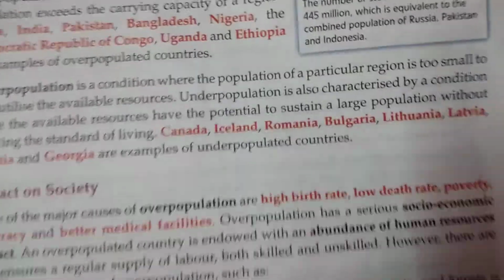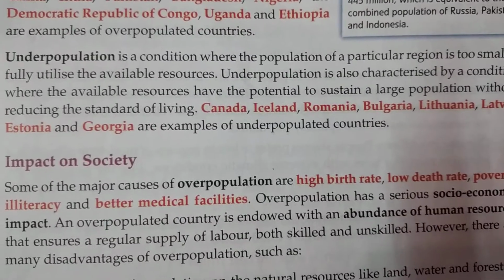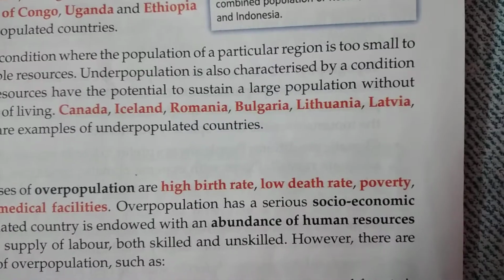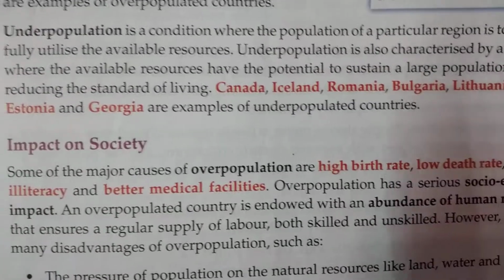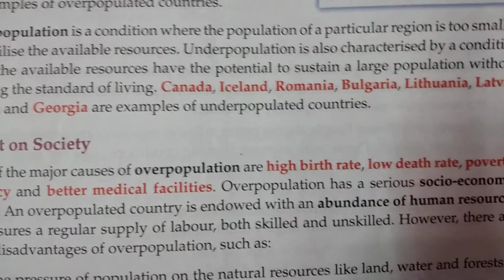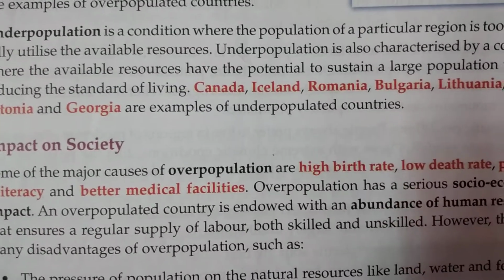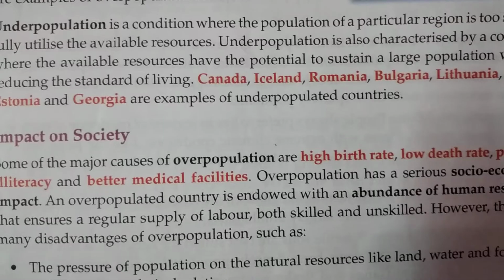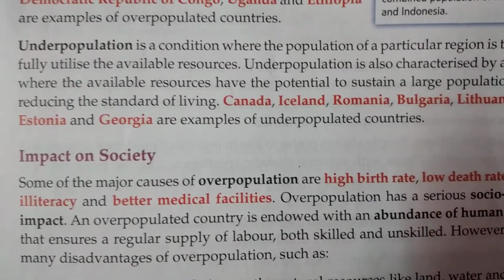Okay, so see what they have written in the textbook. Underpopulation is a condition where the population of a particular region is too small to fully utilize the available resources. Underpopulation is also characterized by a condition where the available resources have the potential to sustain a large population without reducing the standard of living.